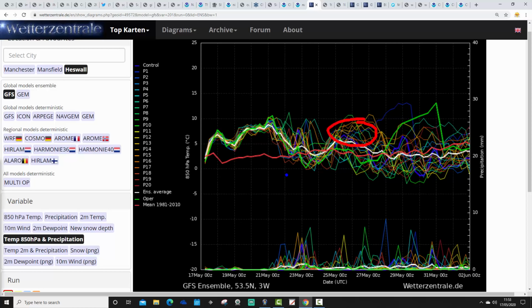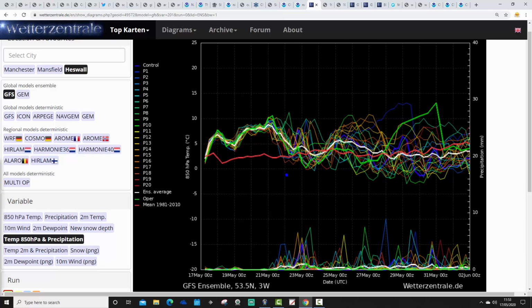Coming through to the last days of May, the opening days of June, then we might go a little bit cooler. Perhaps, although you'll notice that the thick green line is lifting up here as we go into the end of May and the beginning of June. That's the operational GFS run, which I'm going to show you in a moment. It looks like for the end of May, the operational GFS this morning was a little bit of an outlier.